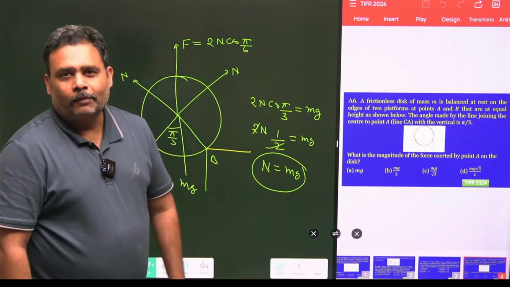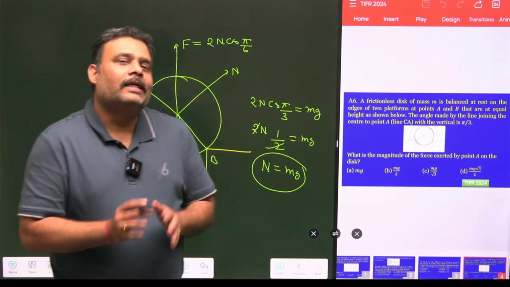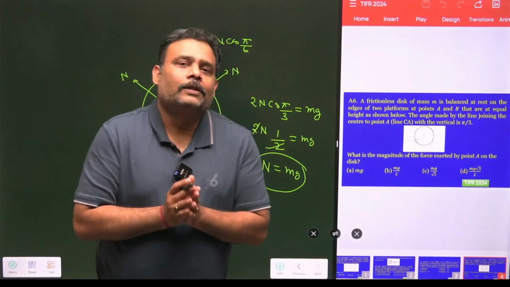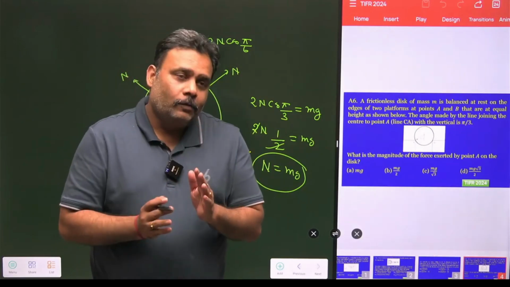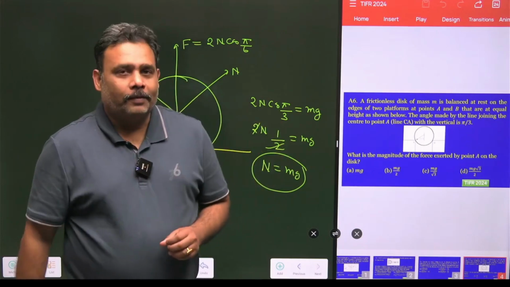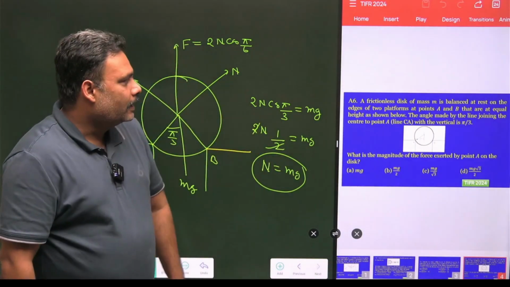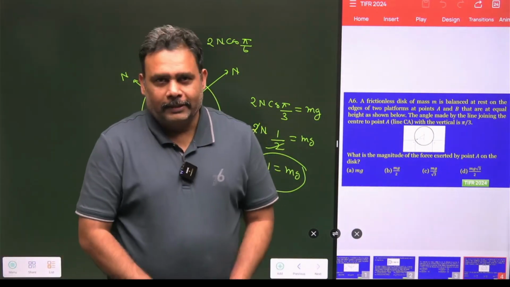So it's a wonderful problem. This is very conceptual. You have to understand the purpose of this type of problem, how you can resolve the forces, and what direction you should take for the x-axis and y-axis. This is very important. So students, try to solve this type of problem. In the TIFR exam, this type of question always comes. Thank you.